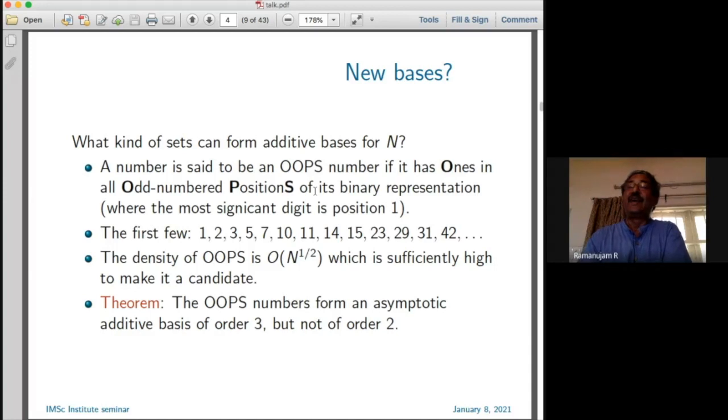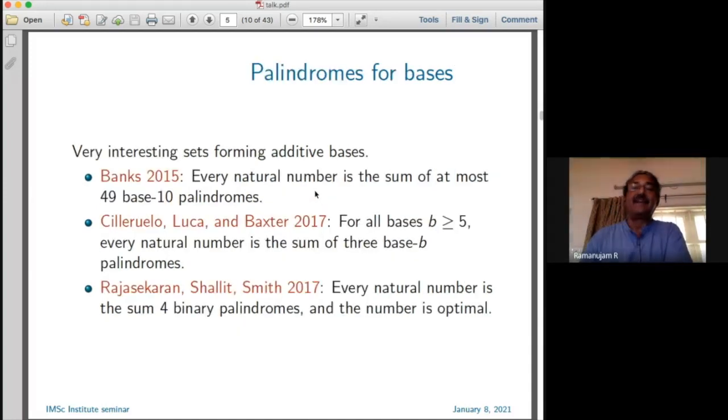Now, let me tell you some recent results, which is what led to this talk. Banks in 2015 showed that every natural number is the sum of at most 49 palindromes in base 10. Cilleruelo et al. in 2017 showed that for all bases b greater than or equal to 5, every natural number is the sum of 3 base b palindromes. And Rajasekaran, Shallit, and Smith showed that in fact every natural number is the sum of 4 binary palindromes, and the number is optimal; you can't do it with 3.